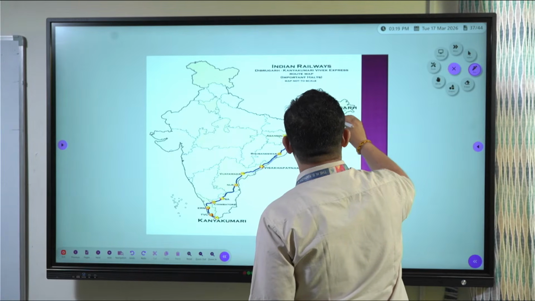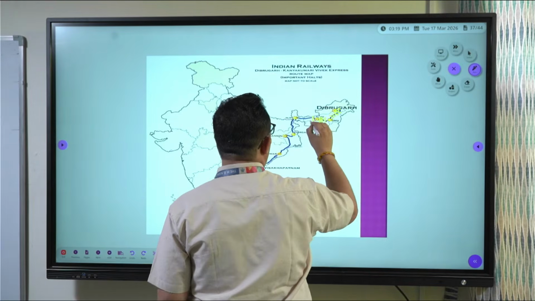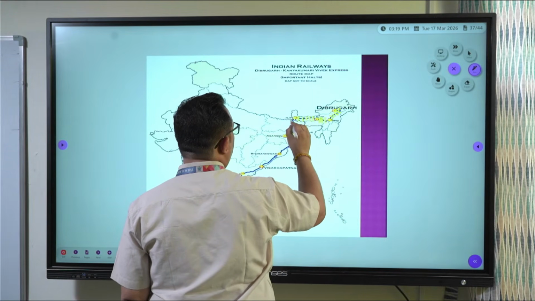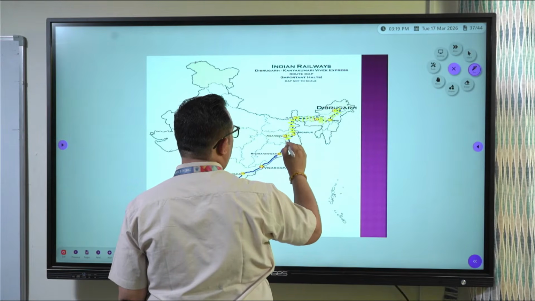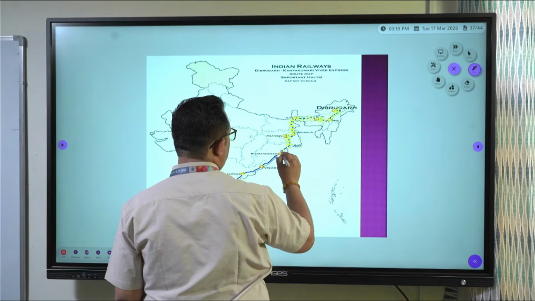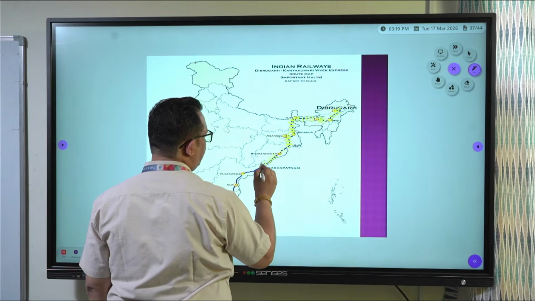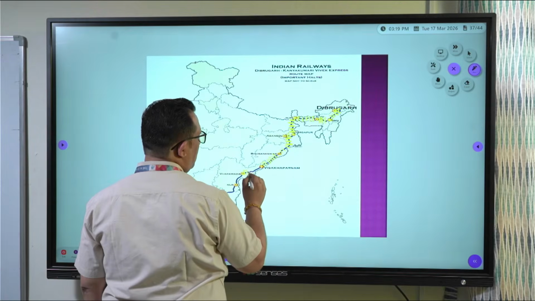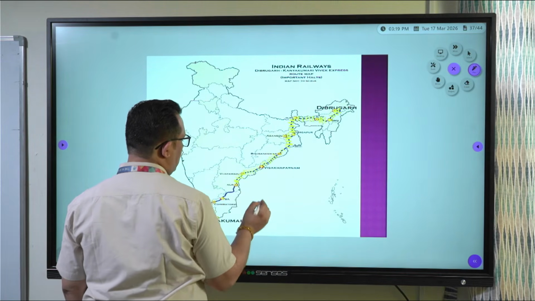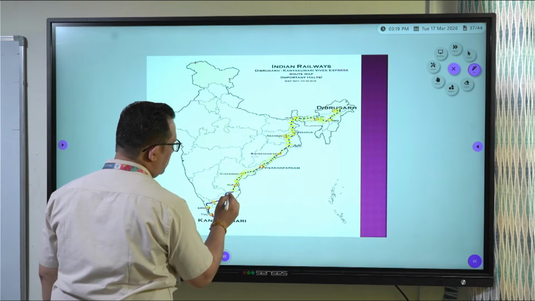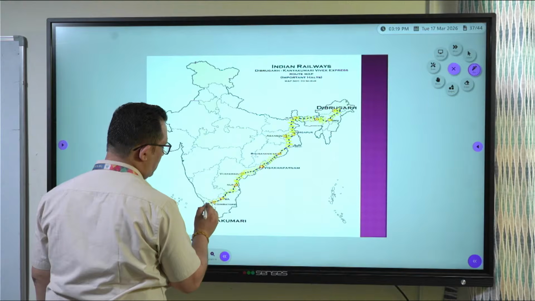Track like this. This rail route from Dibrugarh to Kanyakumari will be over, and it will look good also. You can just see the effect of it. So this is from chapter number 14, the longest rail route between Dibrugarh and Kanyakumari. Again I repeat it, and then we will switch to another map.